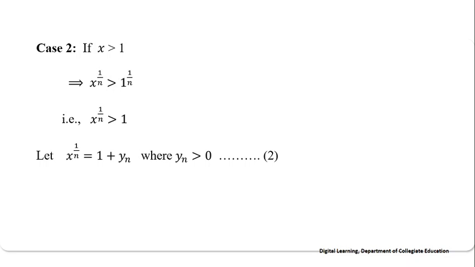Let x power 1 by n equal 1 plus yn, where yn is more than 0. We call this equation 2. Now, raising to the power n on both sides, we will get x equals (1 plus yn) whole power n, where yn is more than 0.